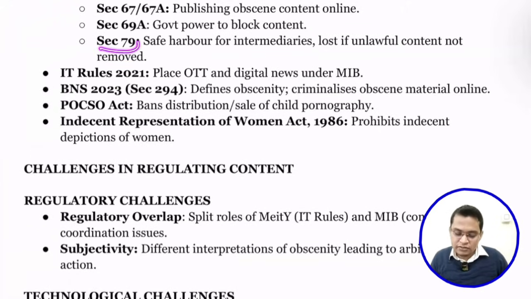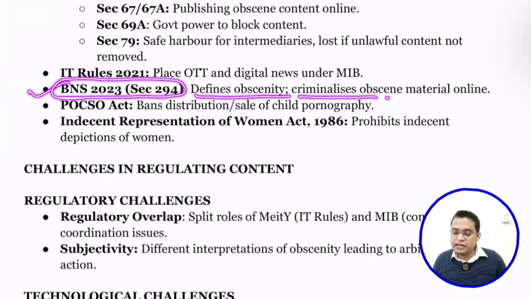So remember this article, section, subsection. While you are writing some answer related to free speech, digital, or security, you can use that. Next is the IT Rules, Information Technology Rules 2021, which place OTT and digital news under the Ministry of Information and Broadcasting. Next, recently we have enacted the Bharatiya Nyaya Sanhita, which defines obscenity and criminalizes obscene material online.